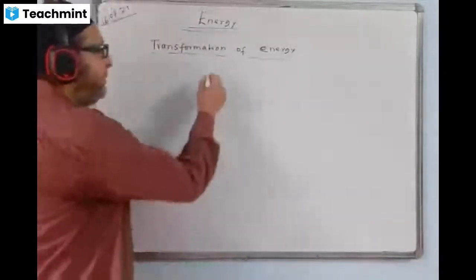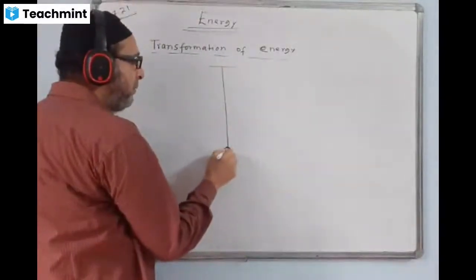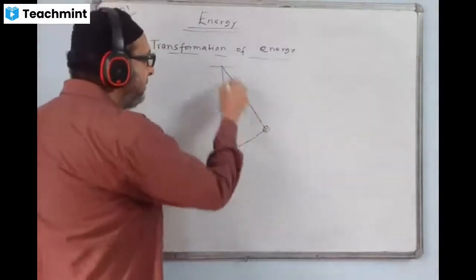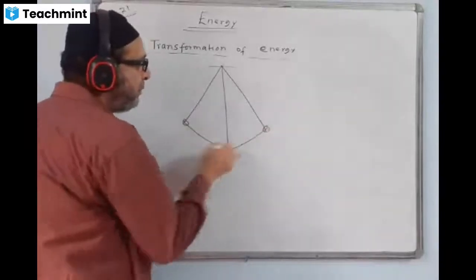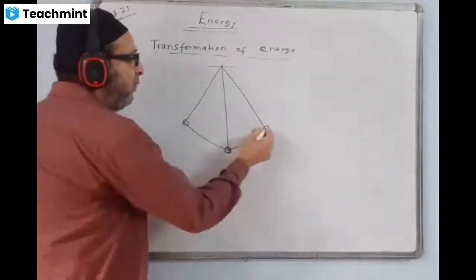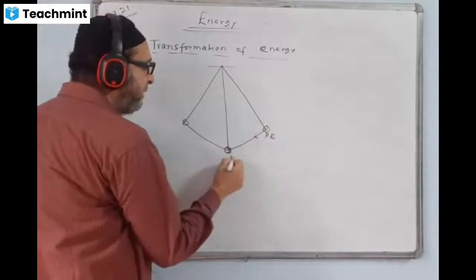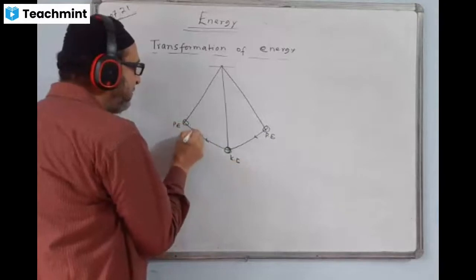For a pendulum, this is an important one. A bob is hanging with a thread, oscillating to and fro like this. What energy will it have here? Potential energy, which changes into kinetic energy, and kinetic again changes into potential energy, and vice versa.